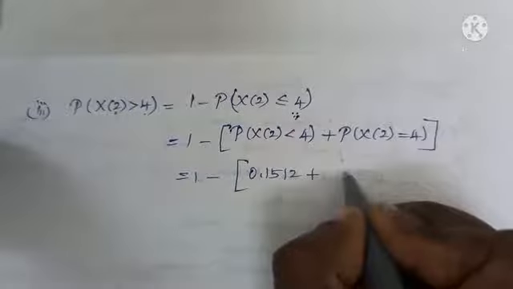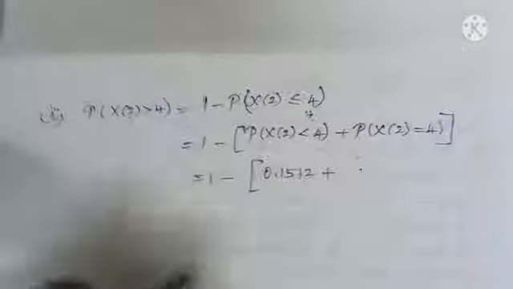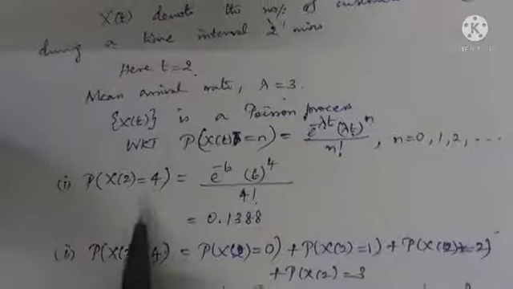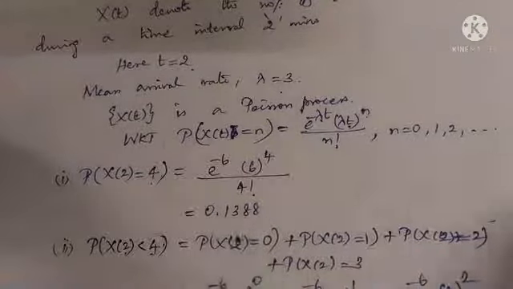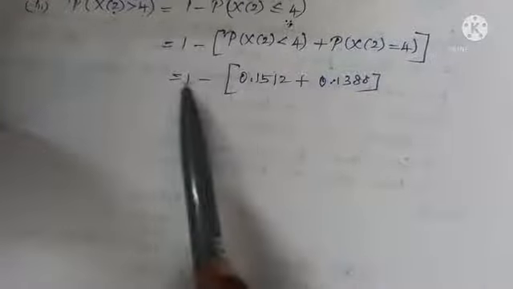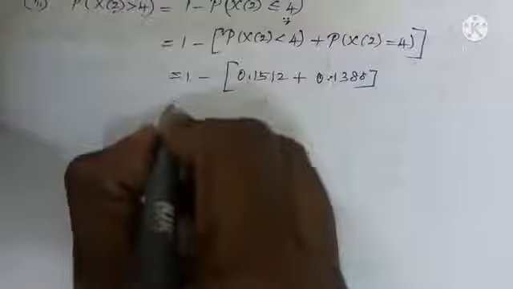The answer of the previous part is 0.1512. P(X(2) = 4) is also known from the first subdivision, 0.1388. Add the two and subtract from 1 and you will see the required answer, 0.715.